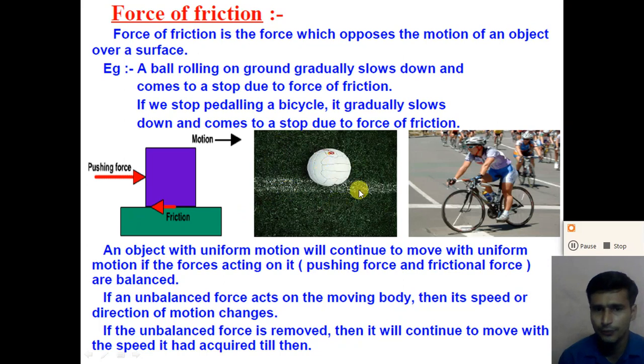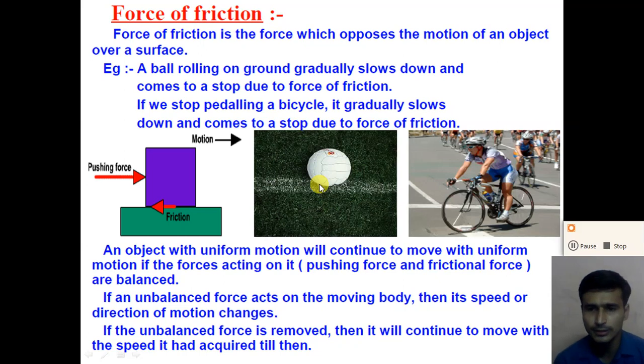Similarly, if we consider a ball stationary on the ground, until and unless we apply any type of force, the ball stays stationary. But when we apply an external force, suddenly a friction force appears on the ball opposite to the external force, and if the external force is greater than the friction force, then the ball moves in the direction of the external force.